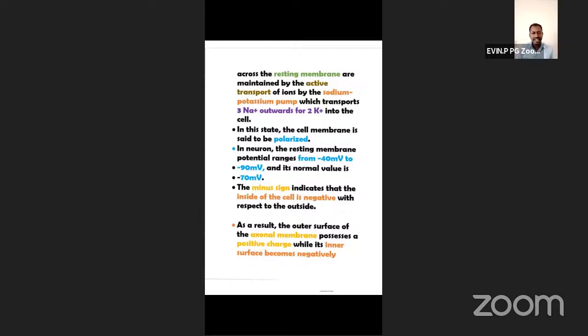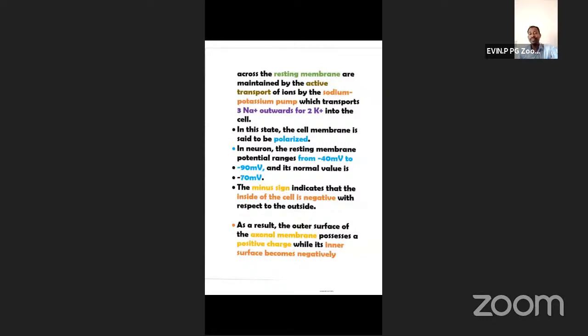The reason is what? Outside, how much is the concentration of sodium? 14 times. Inside, what's the concentration of potassium? 30 times. So outside 3 sodium move, inside 2 potassium move.